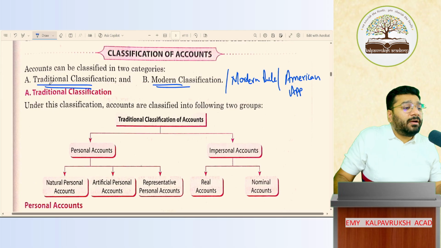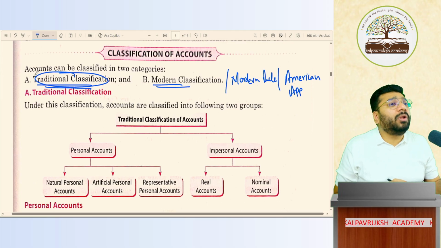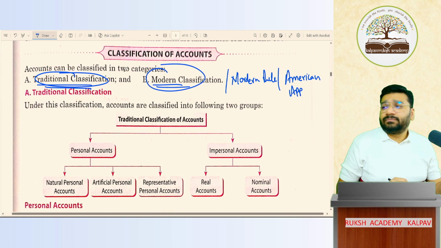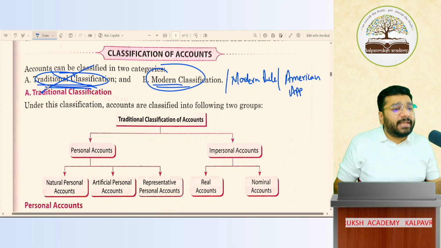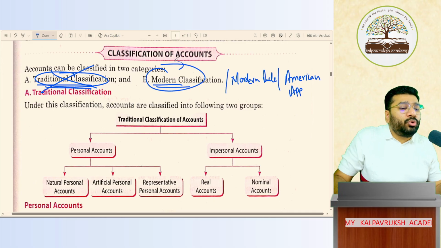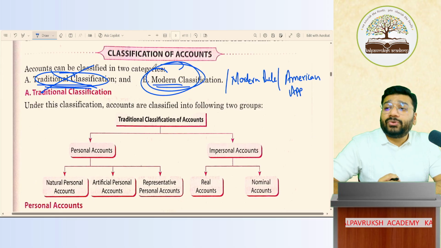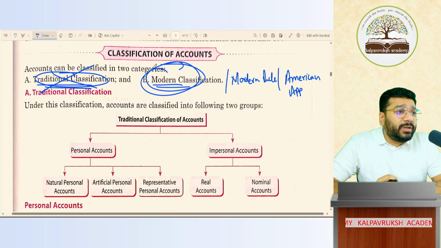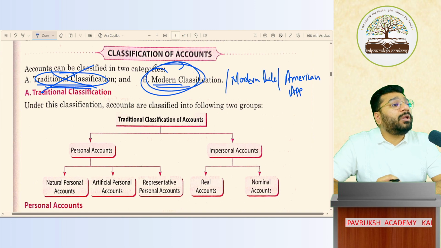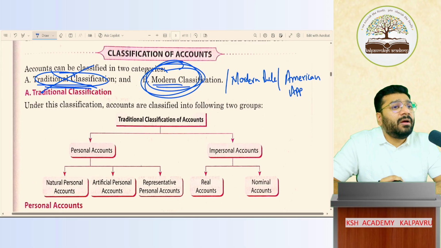Now, sir, using traditional classification, if I'm able to do all the journal entries, why do we have another method? I'm sorry to say, using the golden rule, using traditional classification, you are not in a position to decide debit and credit for all the scenarios and circumstances. Hence, to overcome such challenges and difficulties, we have come out with a new rule called modern rule. Using the golden rule, we were not able to decide what to debit and what to credit for multiple types of transactions. Hence, we had a struggle in those situations.